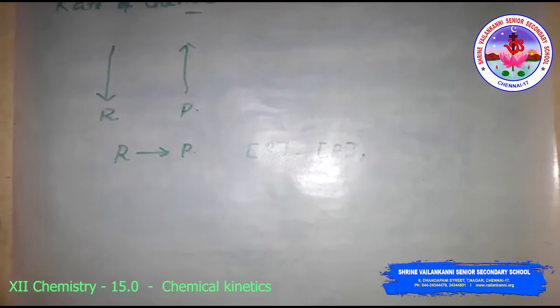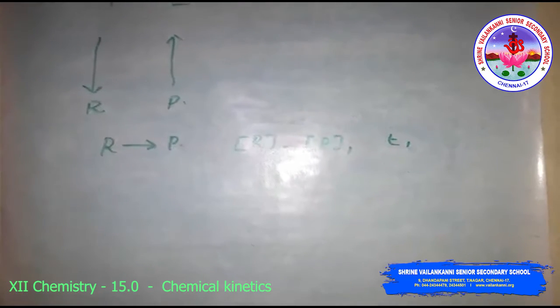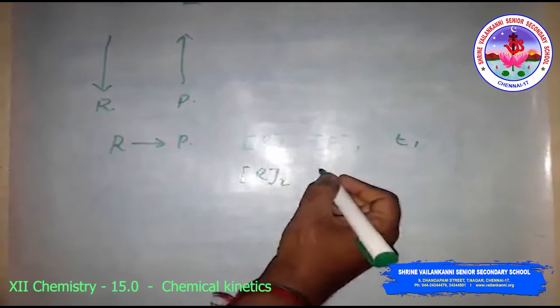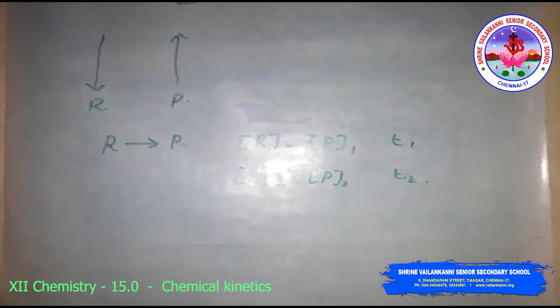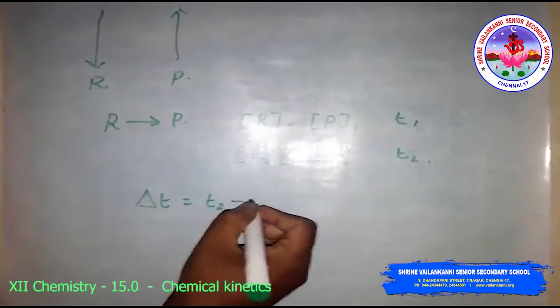Similarly, at time T2, the concentration of R is [R2] and the concentration of P is [P2]. So we can write delta T is equal to T2 minus T1.